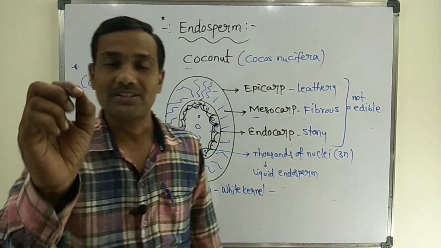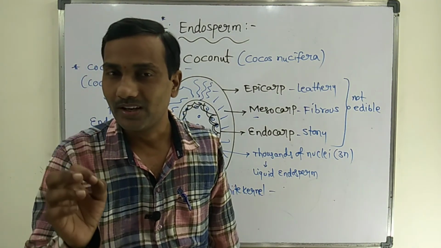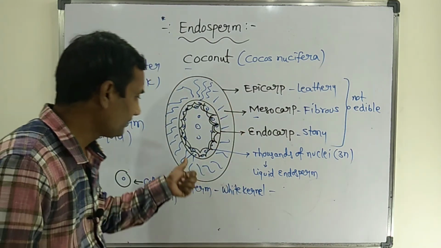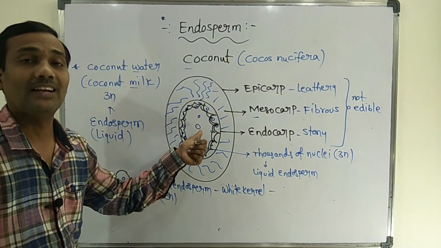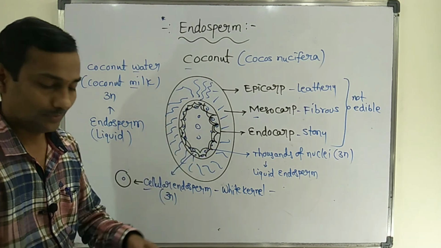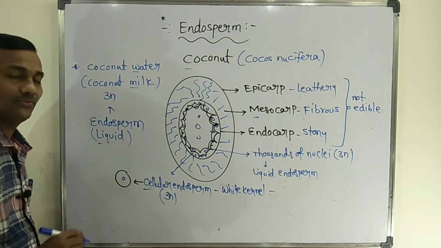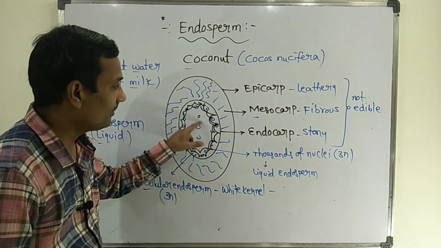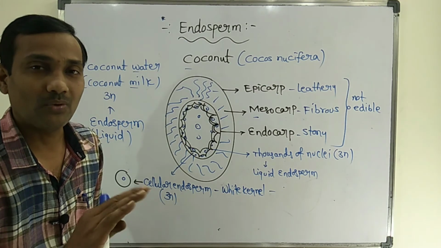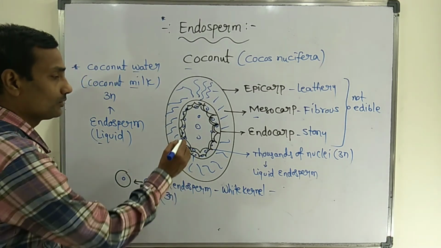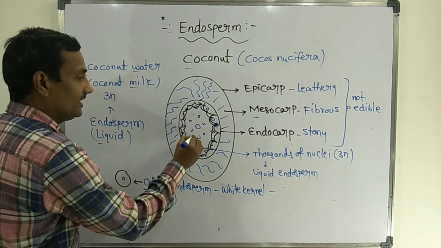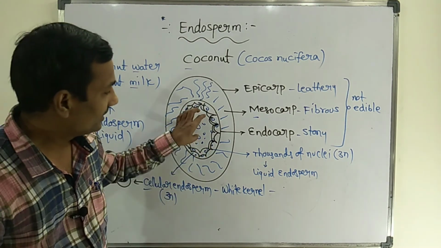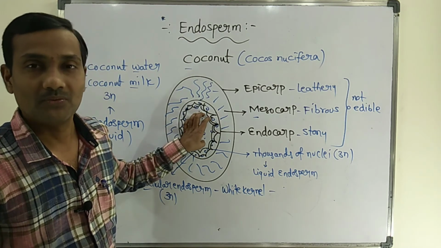So the most important point: the coconut is the best example for cellular endosperm as well as liquid prenuclear endosperm. But here it is in liquid form due to lack of cell wall around the nucleus. Cell wall is not formed around the nuclei, so many free nuclei will be there, and due to lack of cell wall, this will be in liquid form.